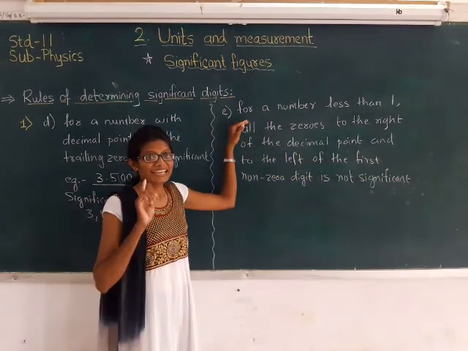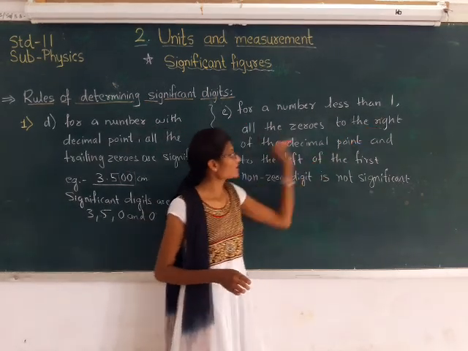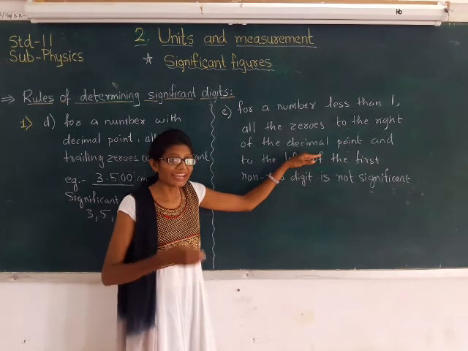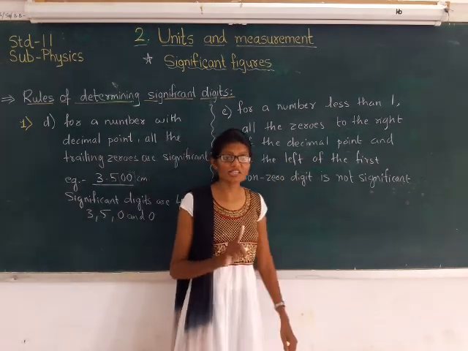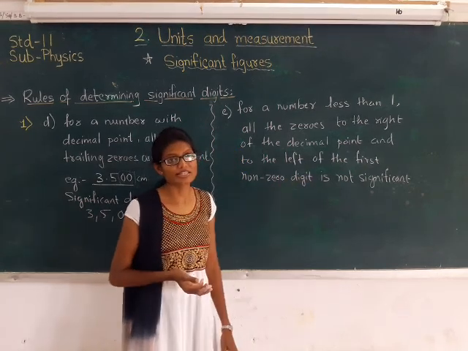If a number is less than 1, then all these zeros to the right of the decimal point and to the left of the first non-zero digit, that is not significant.